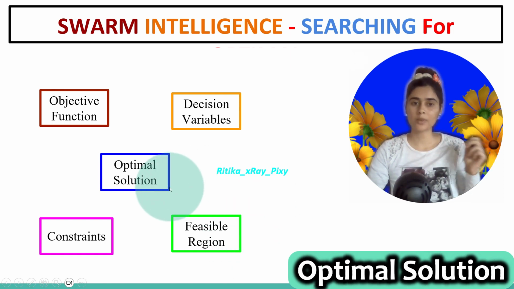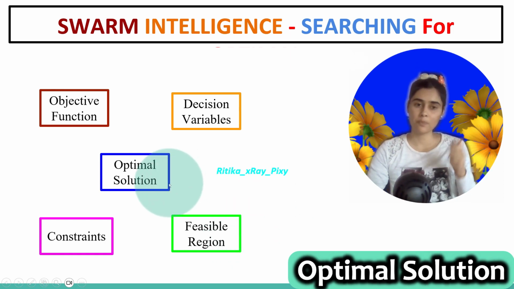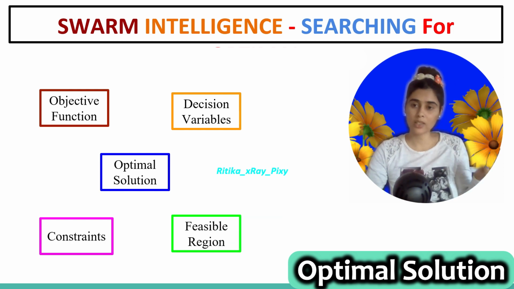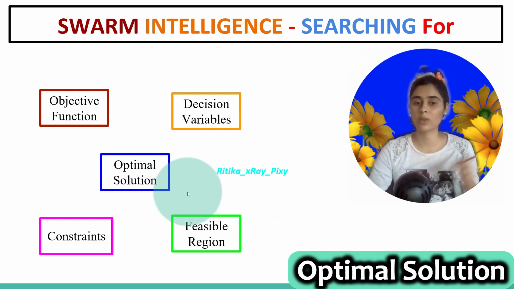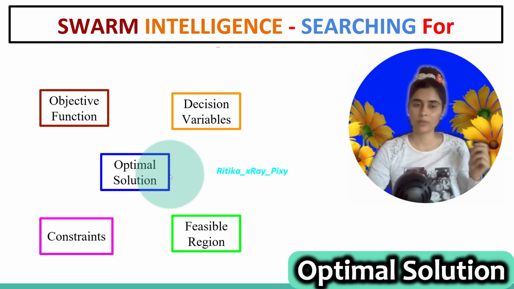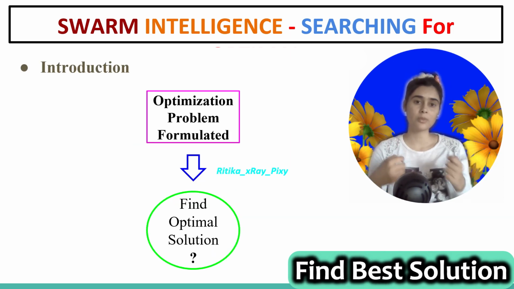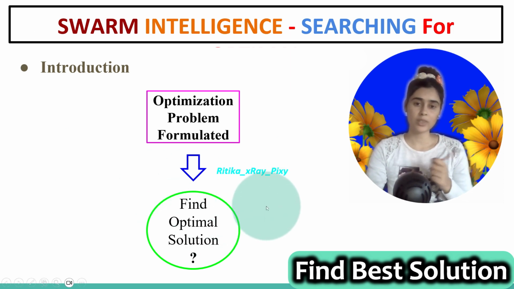The last one we have is the optimal solution, that is the best solution. Our goal is to find the optimal solution within the feasible region. The optimal solution is the combination of design variable values giving either the minimum or maximum. So once the optimization problem is accurately formulated, our aim is to find the optimal solution.